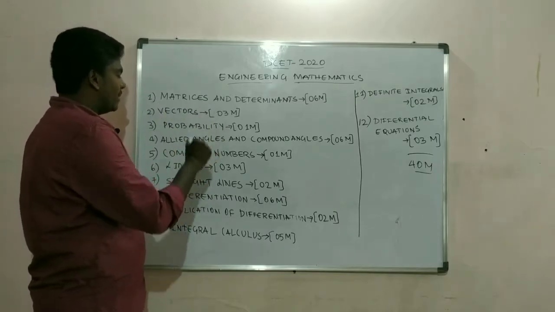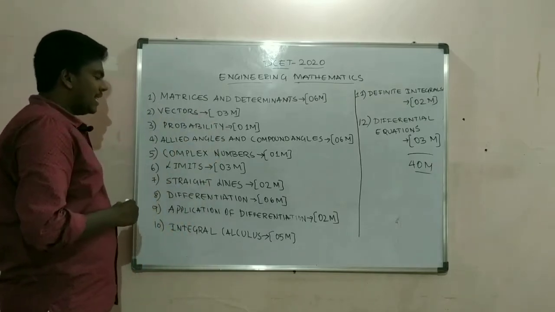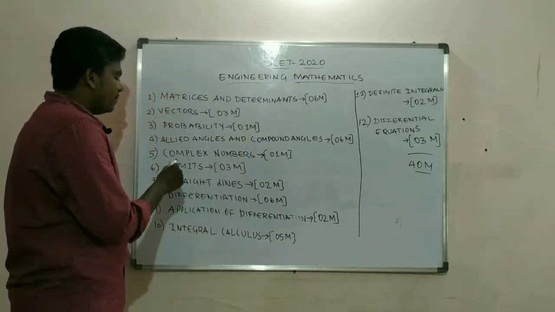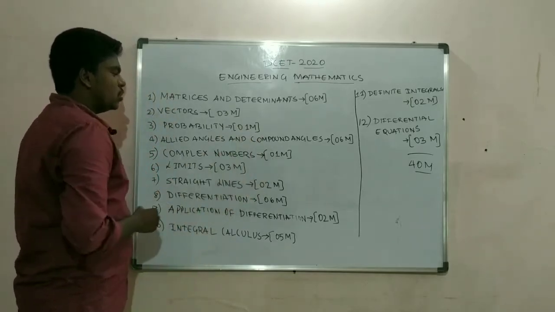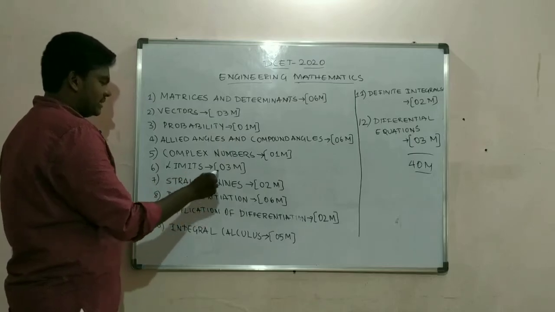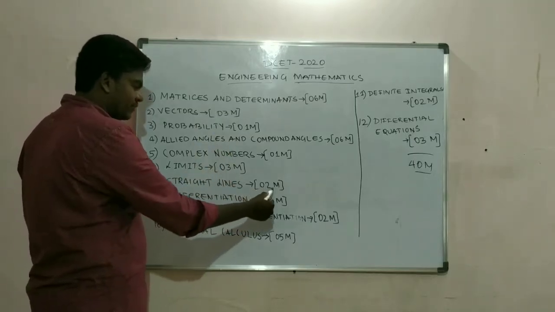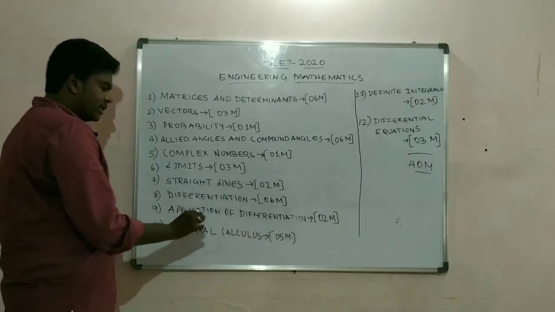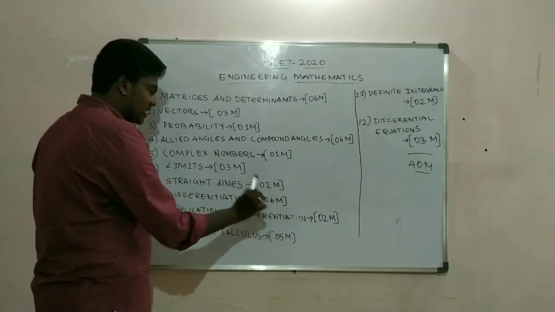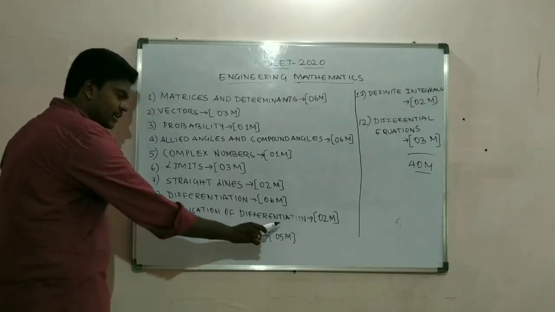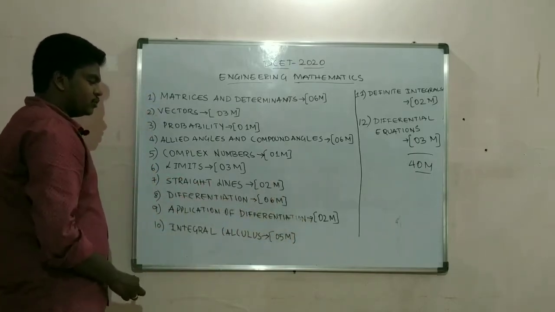Probability, 1 mark. Fourth one is allied angles and compound angles. That is for 6 marks. Complex numbers, that is 1 mark. Limits, that is 3 marks, and straight lines, that is 2 marks. Differentiation is for 6 marks. Then the 9th one is application of differentiation, that is for 2 marks.